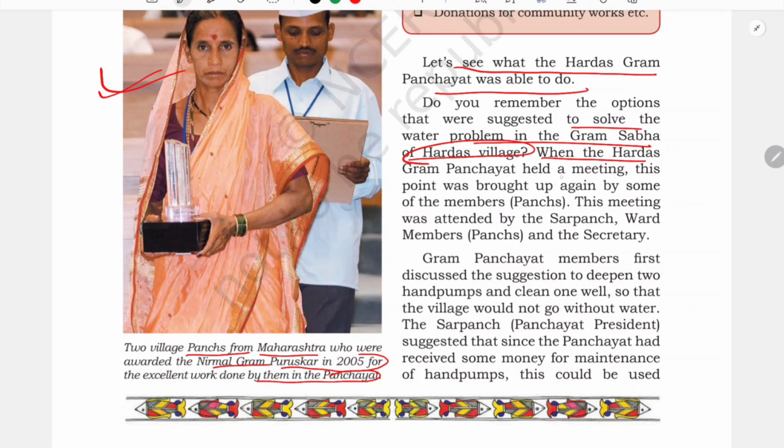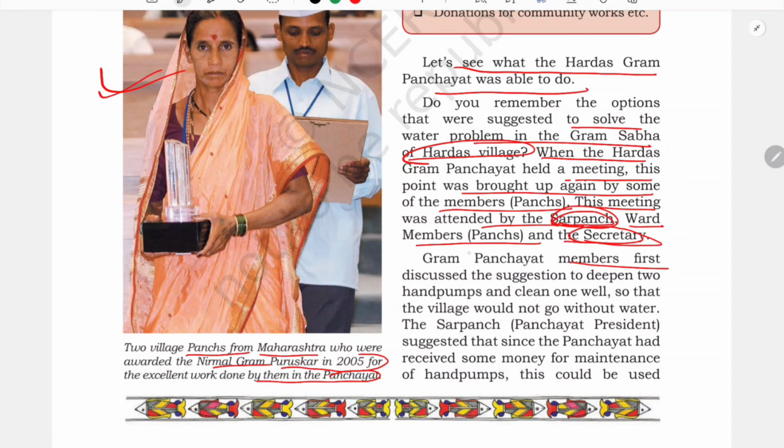When the Hardas Gram Panchayat held a meeting, this point was brought up again in the next meeting by some of the members. This meeting was attended by the Sarpanch, the president, ward members, Panch and the secretary. These are important figures. Without them, the Gram Panchayat meeting could not be held. Only with the presence of these persons could it be held.